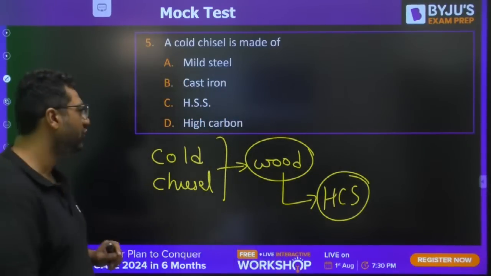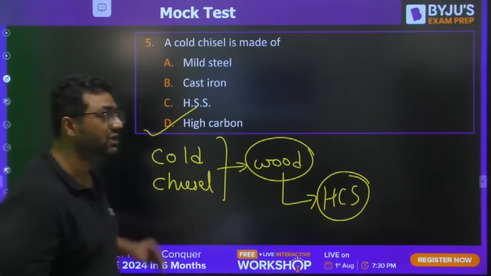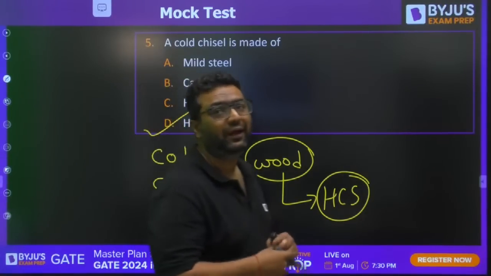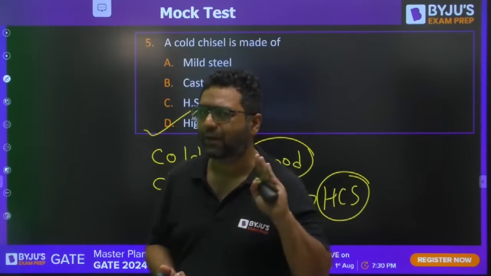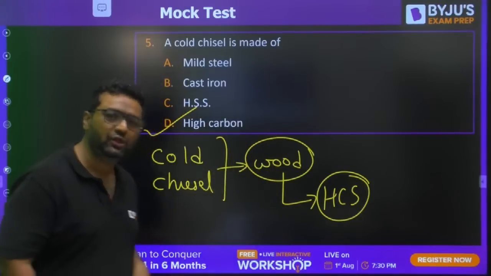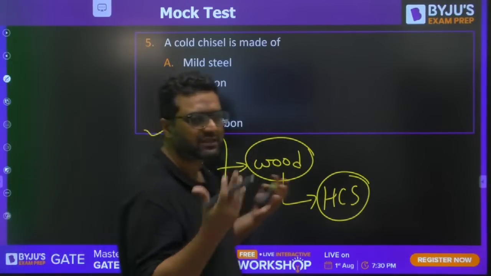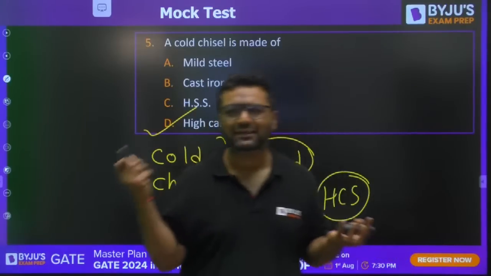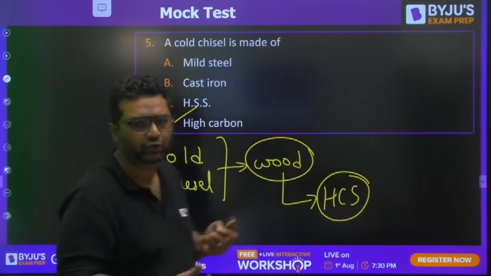So the answer for this question will be high carbon steel. These questions will help you because here you learn the correct answer, so that if you appear in the exam, you will be able to answer them very nicely. HAL is also taking previous years' questions from exams like ISRO, DRDO, BARC. That is also going to be useful for you.